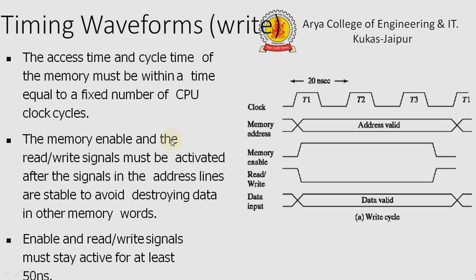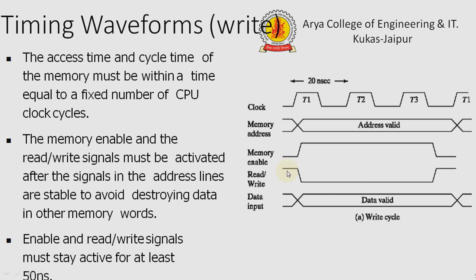So there is a clock cycle, and in this clock cycle the memory enable and the read write signal must be activated after the signals in the address lines are stable, to avoid destroying data in other memory addresses. So here is the memory address field. In these 3 cycles the memory address is defined, and here is memory enable. When memory is enabled, the read write signal goes high or low depending on the operation, whether writing is done or reading is done.